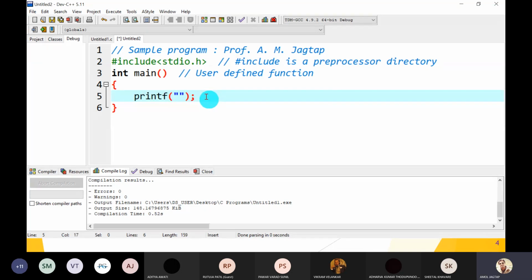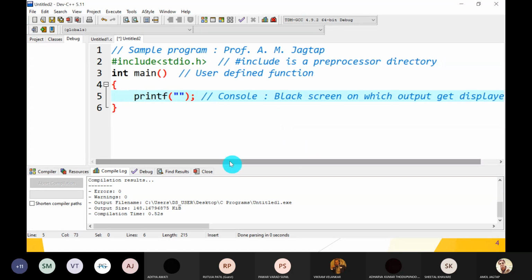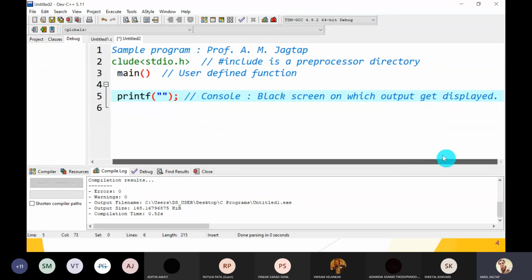Okay, so console. We can explore the terms. What is a console? Console is a black screen on which output gets displayed. Printf is a function through which output gets displayed.